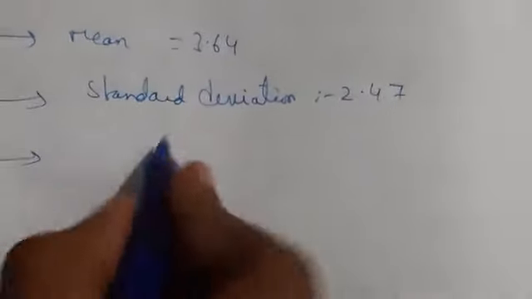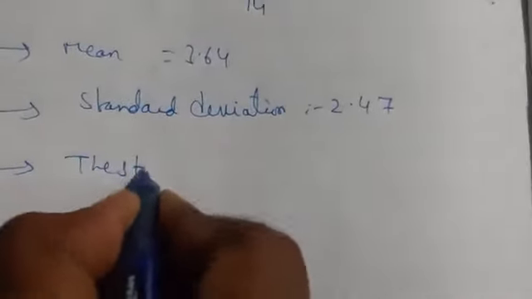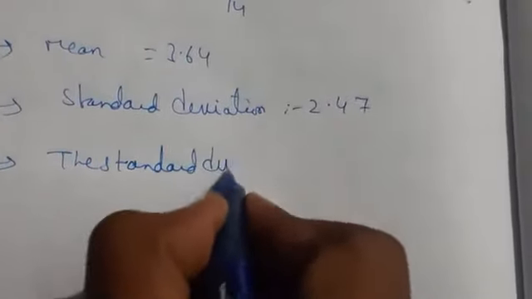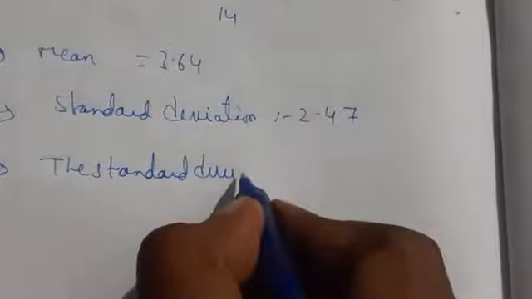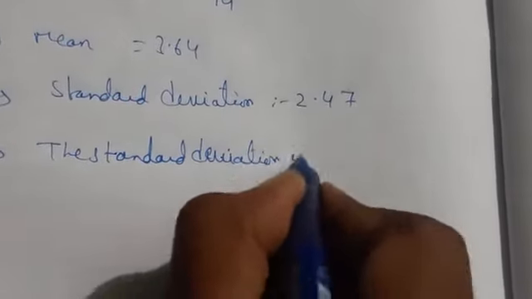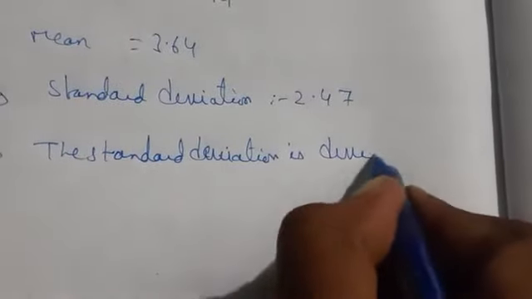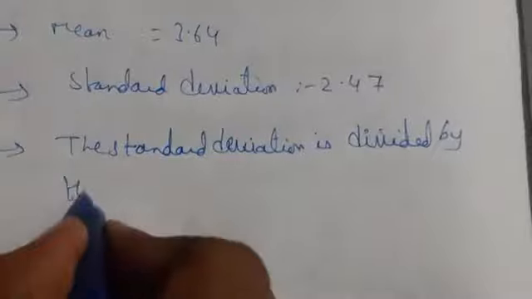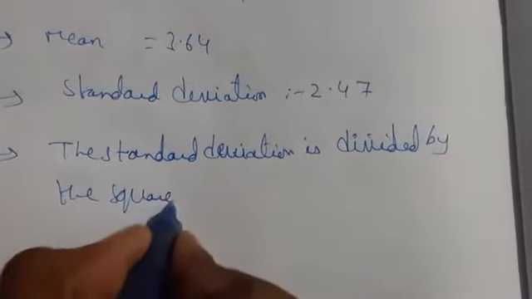The third step is that the standard deviation is divided by the square root of the sample size.